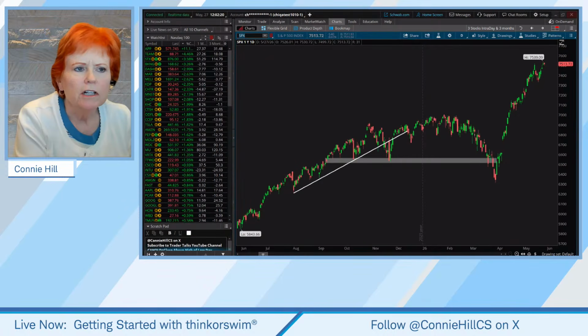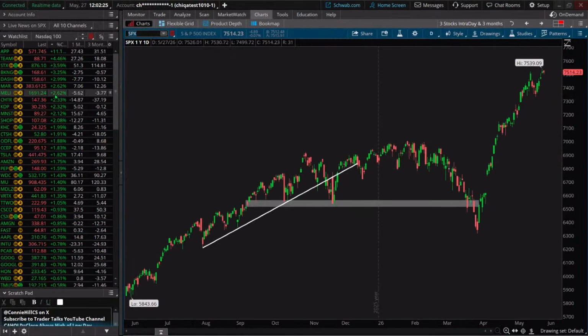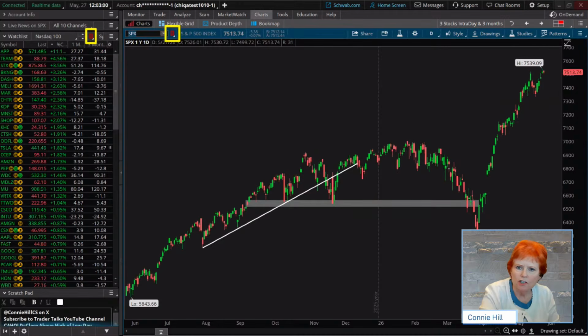What I want you to notice is on the left-hand side, I have a watch list. You probably have your own personal watch list as well. This is a public watch list, the NASDAQ 100. One thing that's really nice is we can link any watch list to the charts as well as other areas on the website, but we're focusing on the charts here today. If you have not set this up yet, this is how you link. Basically, you click in this area. I've selected a 1 in a red box, and I've also selected 1 in a red box right there, and that allows the charts to link.